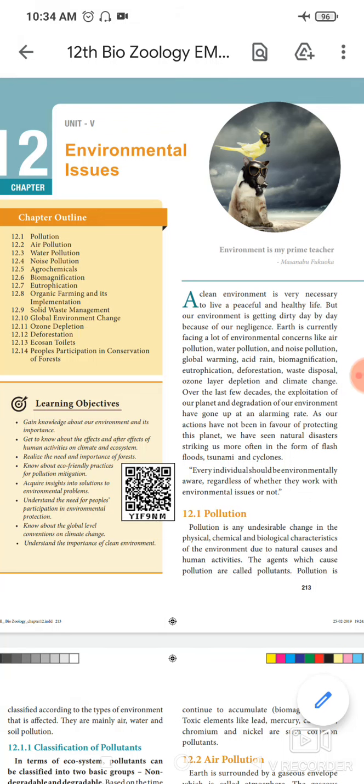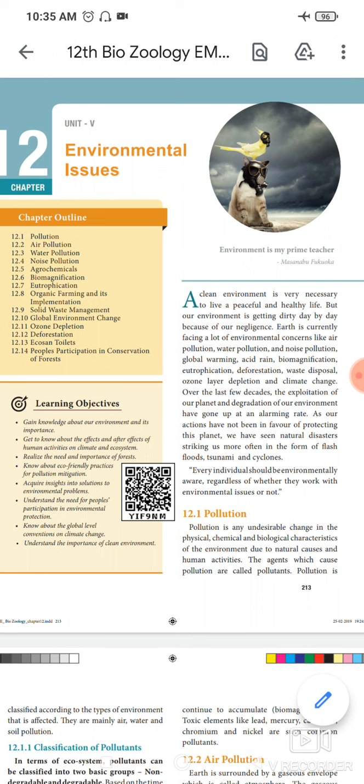Okay, today we will see a new lesson in zoology: environmental issues. What is meant by environmental issues? Nowadays we face a lot of environmental issues, isn't it? Yes, a clean environment is very necessary to live a peaceful and healthy life, but our environment is getting dirty day by day because of our negligence.